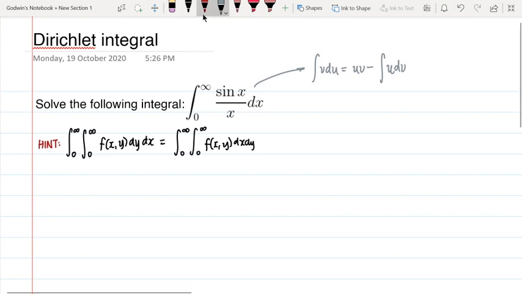Another further hint is that we will think about, for the most part, just the sine x, because the trickiest part about this integral is getting the over x, right? Sine x is pretty easy. It's just negative cosine x if you integrate it. And for 1 over x, it's just ln of x if you integrate it. But what happens when you put them together?